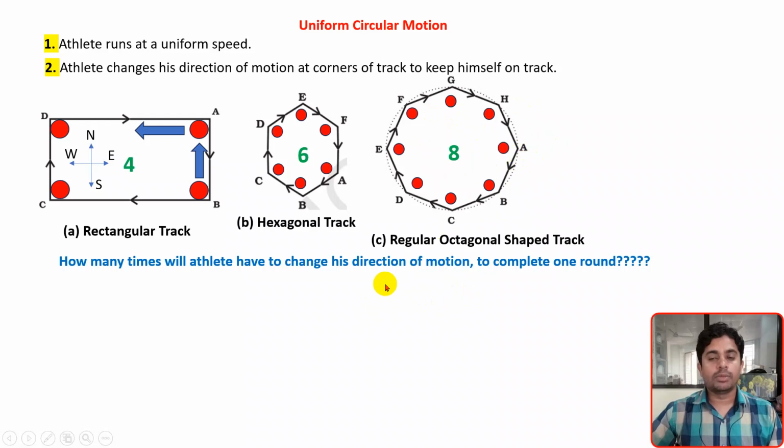So a total of 8 times he has changed direction, or taken a turn.